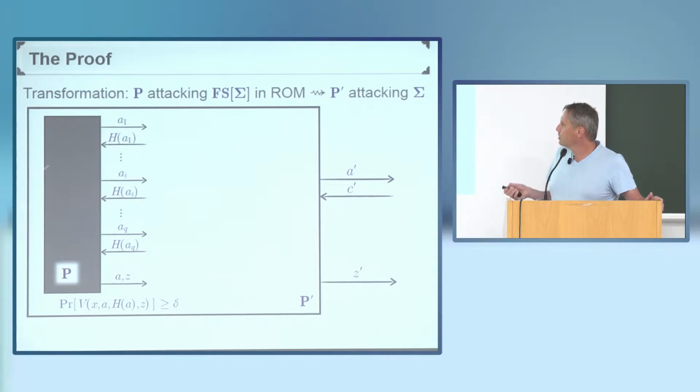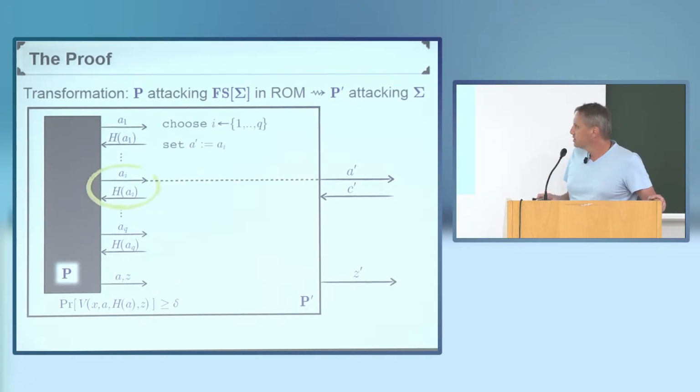So we start with a dishonest prover P attacking the Fiat-Shamir transformation in the random oracle model, and we transform it into a prover P prime attacking the Sigma protocol and succeeding with a similar success probability. The way this works is that you choose one of these queries uniformly at random, and you steal the query here and output it as the first message in the attack against the Sigma protocol.